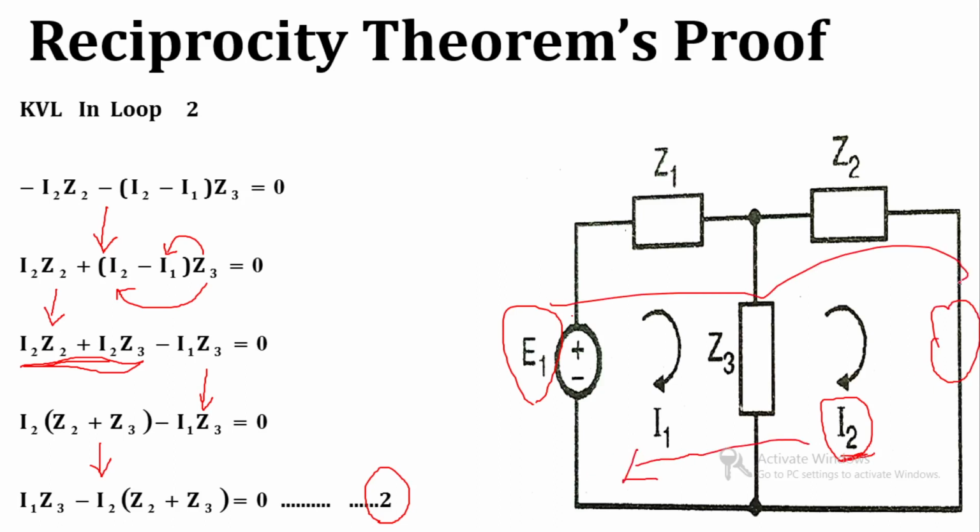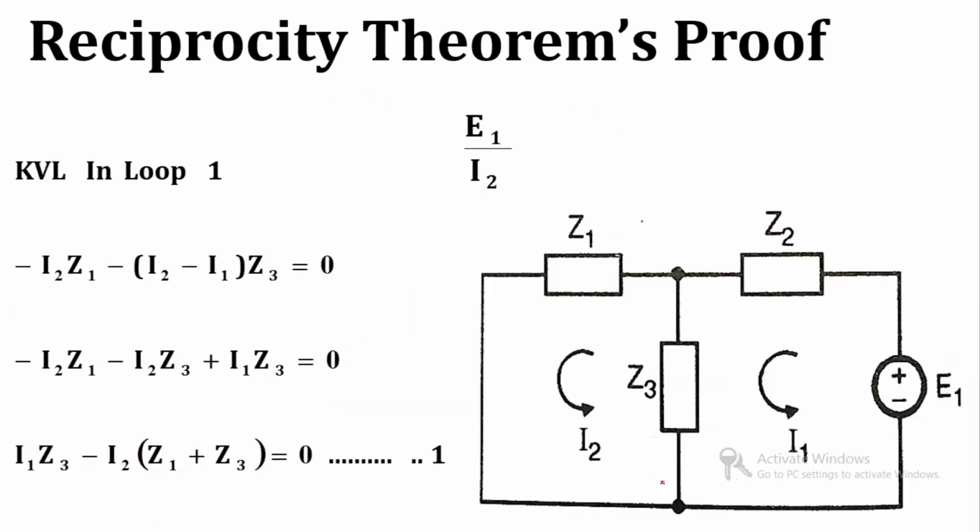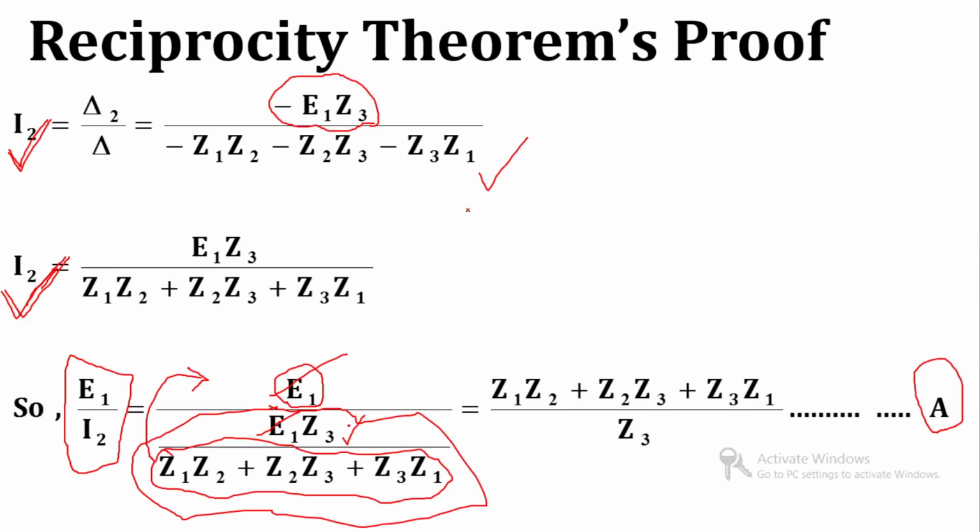So input will go to this side and output will come to this side. So this is our E1 which is input and this is the output. So with the same procedure we are going to find out the ratio of E1 by I2 in this case, and this should be equal to this result.